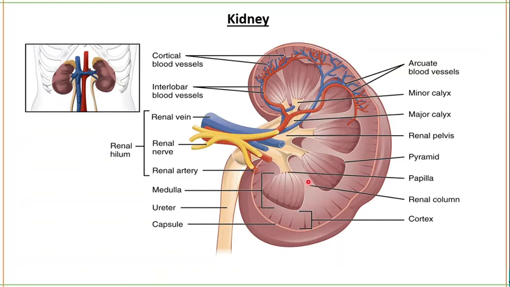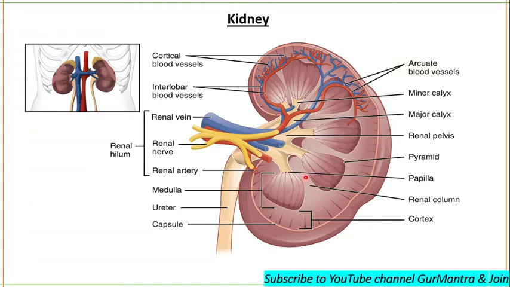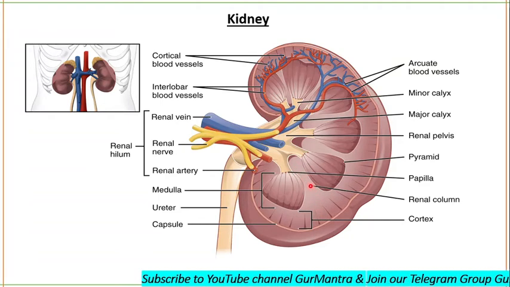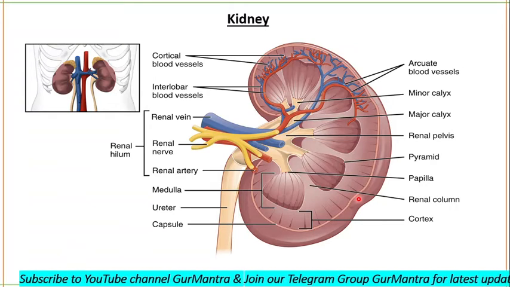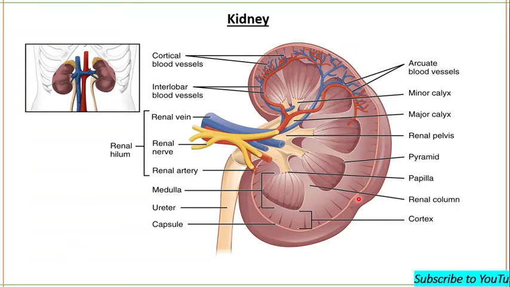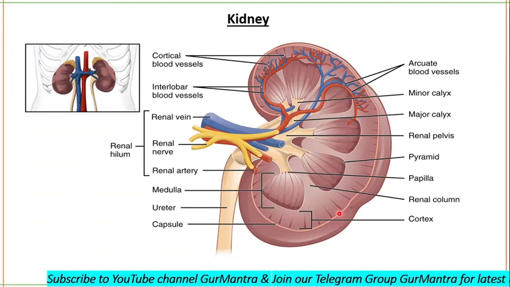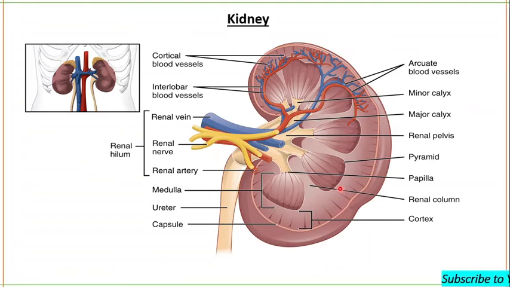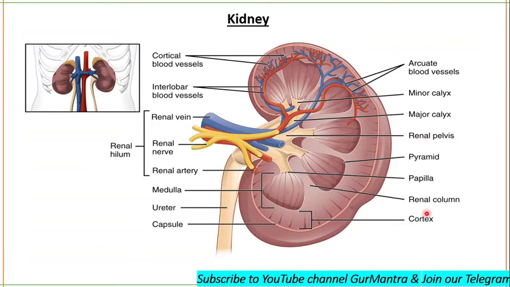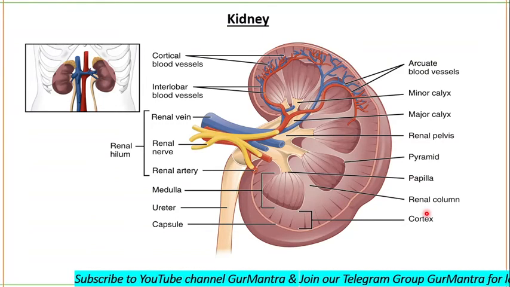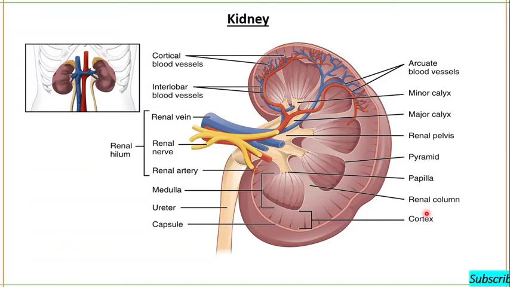In between these renal pyramids, the renal cortex extends and forms columns, which are called renal columns, or columns of Bertini. Together, the renal cortex and the renal pyramids of the medulla form the parenchyma, which is the functional portion of the kidney. And what does this parenchyma contain? The nephrons.